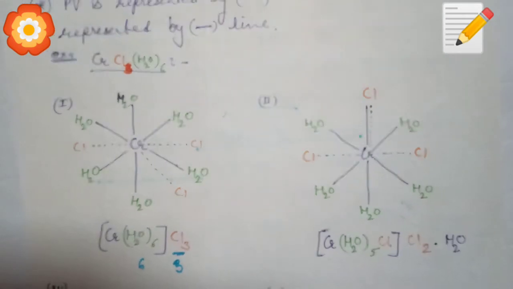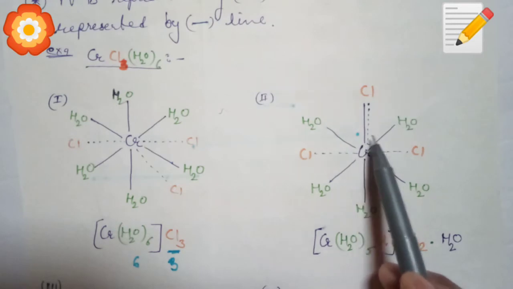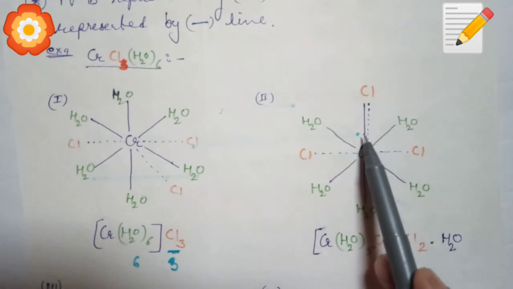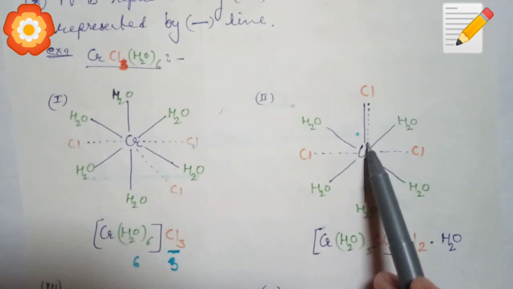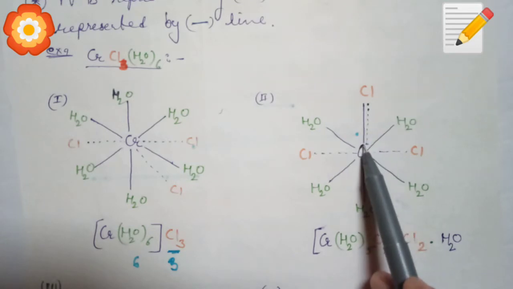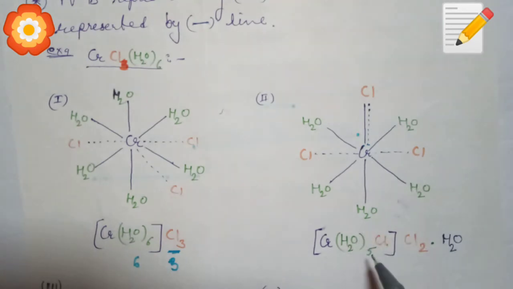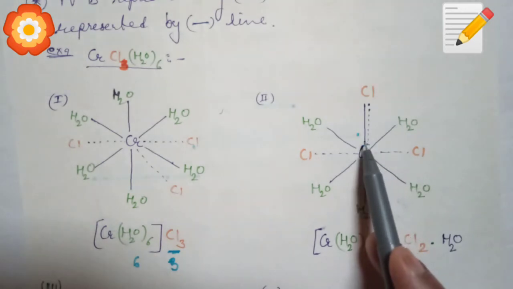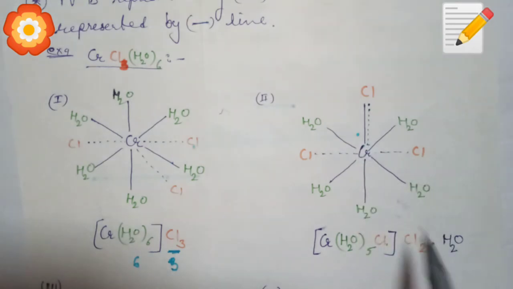Primary valency is satisfied by Cl, so with 3 Cl its primary valency is 3 and its secondary valency is 6 here. In the second example, 1 chloride ion is satisfying its primary as well as secondary valency. Both lines are drawn here, dotted and dark. Dotted line means satisfying primary valency, and dark line means satisfying secondary valency also. Then the formula becomes [Cr(H2O)5Cl]Cl2. 1 Cl is in the entity because it is satisfying its secondary valency also. Now the primary valency is only 2 here, and one water molecule of hydration is present.